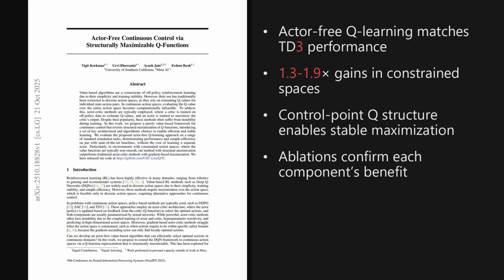Wrapping up, two takeaways stand out. Shaping the Q function with learned control points makes greedy action selection trivial and stable, and the actor-free design matches strong baselines on standard tasks while clearly winning in constrained action spaces. The broader implication is simpler: more robust continuous control for real robots and offline learning.